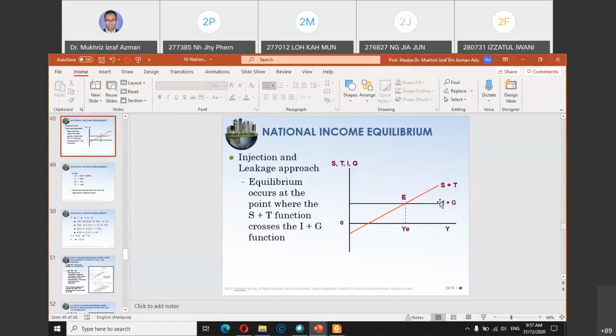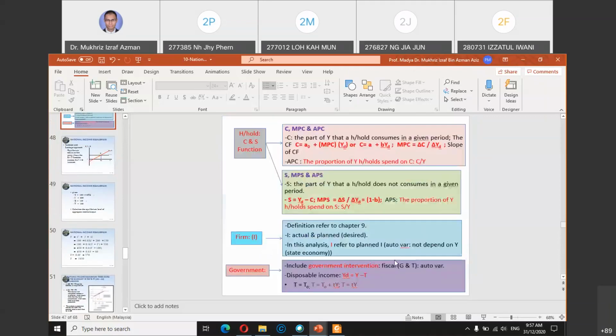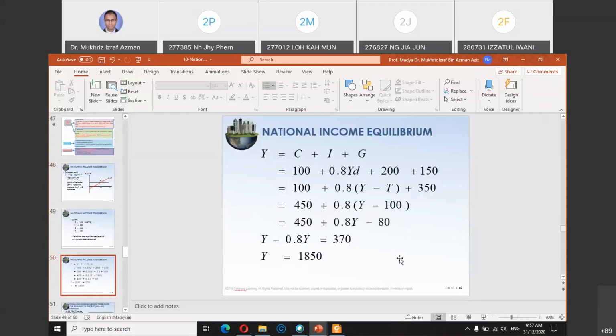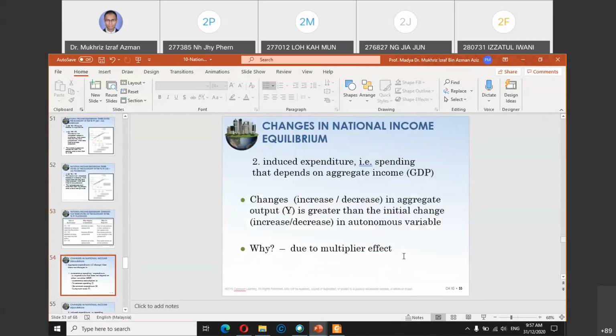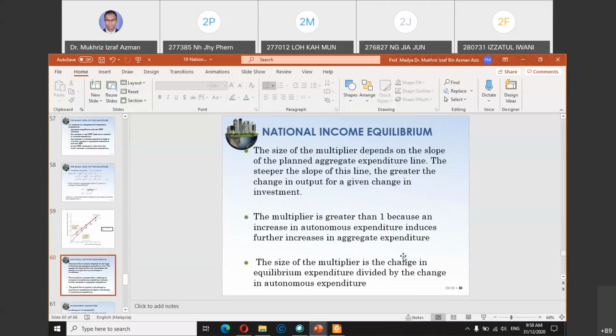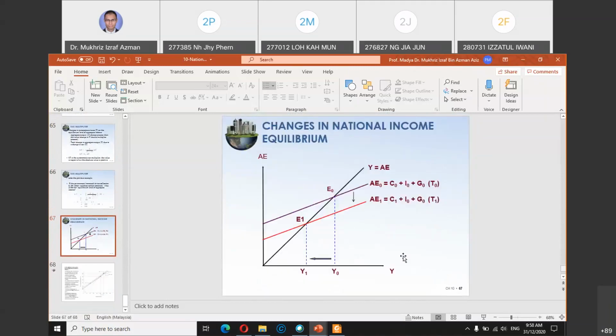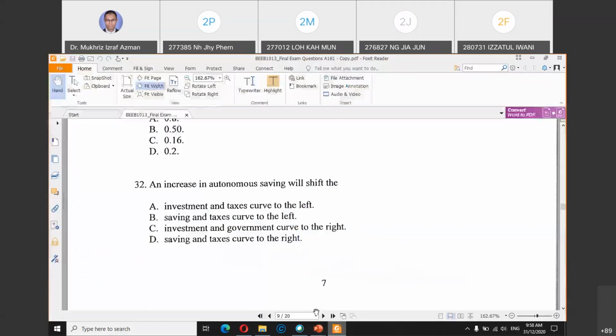So when saving increases, what happens to this graph? Does it shift to the left or shift to the right? What will be your new output value? Whether the graph goes up or goes down, when saving increases.